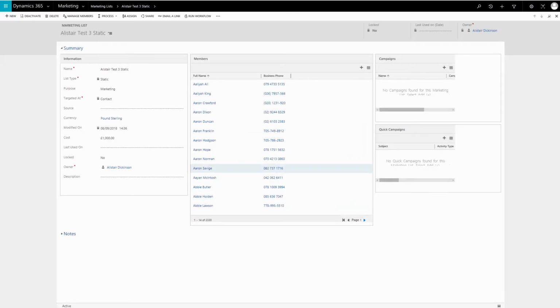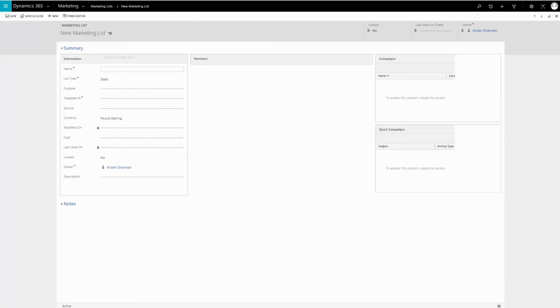Using marketing lists in dynamic mode is very similar, but the criteria comes from the advanced find view only. The marketing list will be refreshed based on the criteria selected when used. So if records have been added or removed, then only those that meet the criteria will be used on the marketing list. As you select a new list and complete the fields, you can set the list to be dynamic.